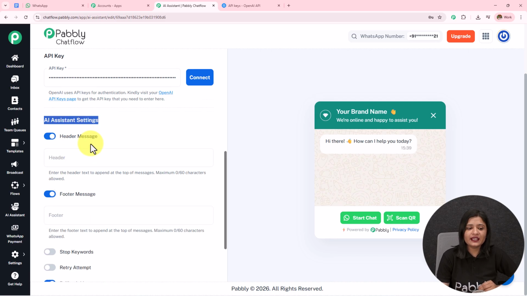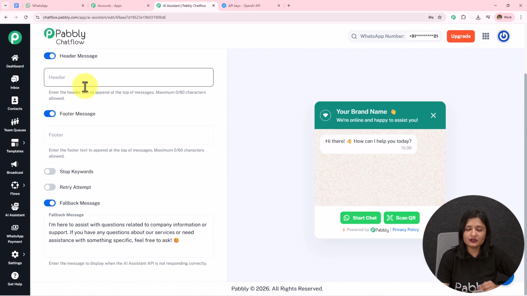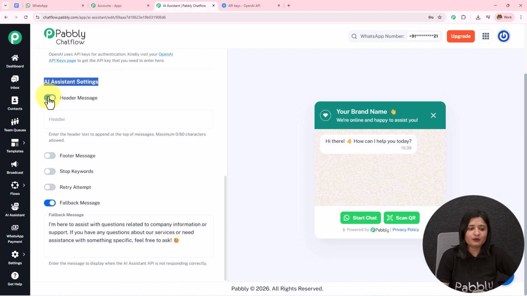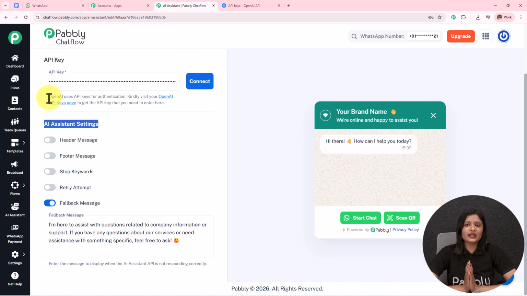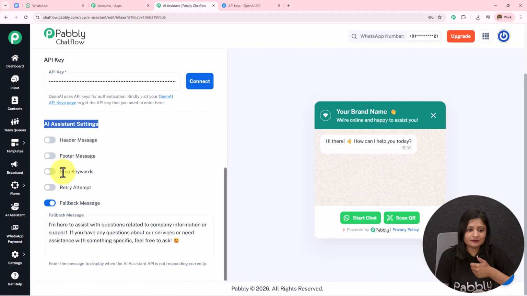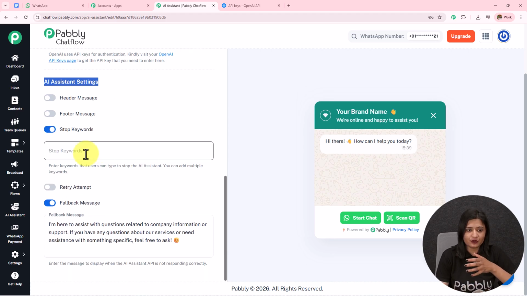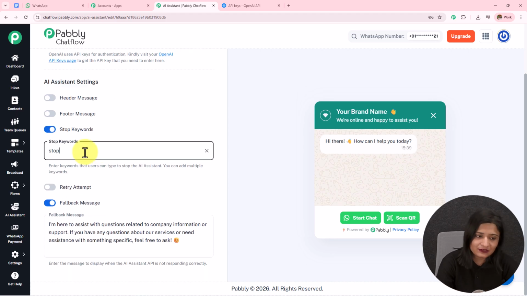If you want to provide the header message and the footer message, you have to toggle on these buttons, enter the message, and it will start displaying. Then we have the stop keyword. When the user does not want to get replies from the chatbot, they can send this particular keyword which we are going to enter. We can enter multiple keywords as the stop keyword. We have to press enter. In this manner we have added the stop keyword. Now whenever the user sends this to my chat, the AI agent will stop replying, or it can also be escalated to the human customer support.